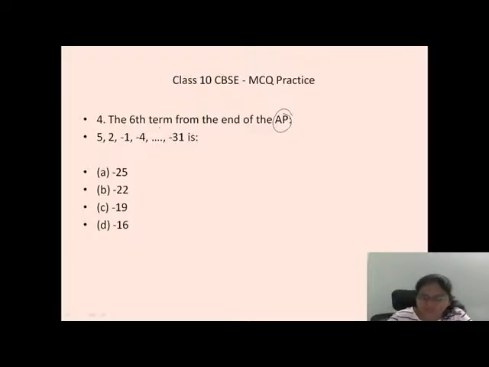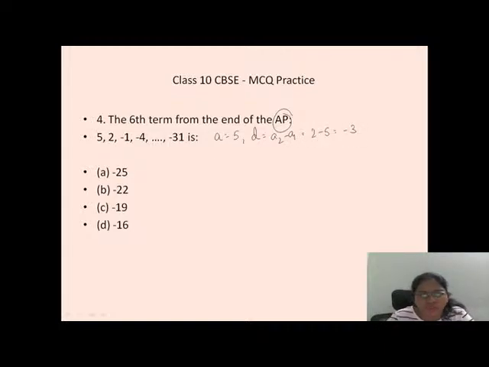Yes, let us start solving this. Before starting your solving, first of all, write what is given in the question. They have given already the arithmetic progression series here. So here a value is 5 and d value is what? a2 minus a1, that is 2 minus 5, that is minus 3.